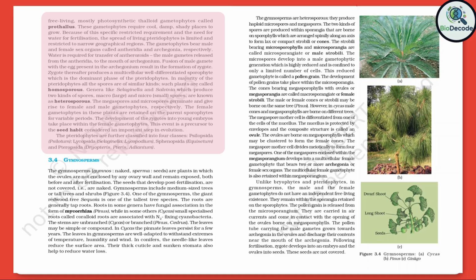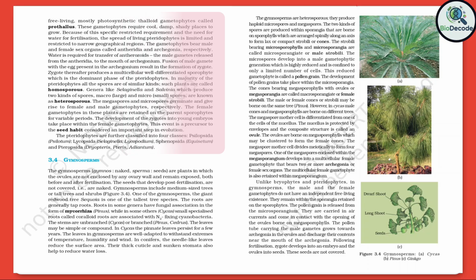The female gametophytes in these plants are retained on the parent sporophytes for variable periods. Development of the zygotes into young embryos takes place within the female gametophytes. This event is a precursor to the seed habit, considered an important step in evolution. The pteridophytes are further classified into four classes: Psilopsida, Psilotum; Lycopsida, Selaginella, Lycopodium; Sphenopsida, Equisetum; and Pteropsida, Pteris, Adiantum.